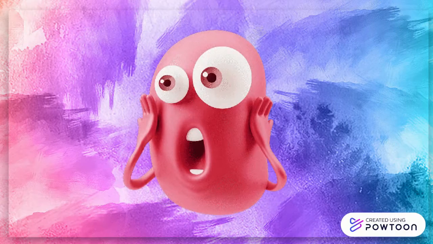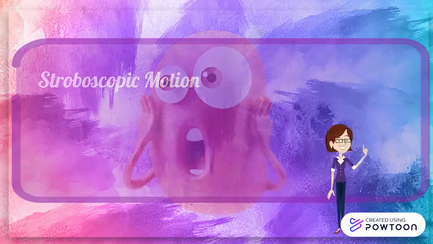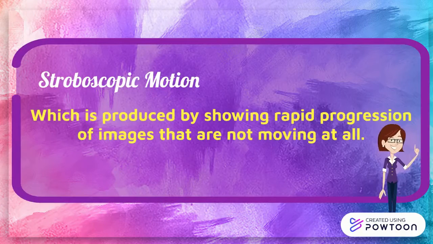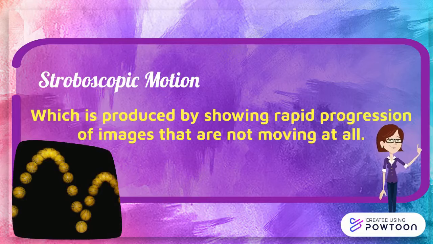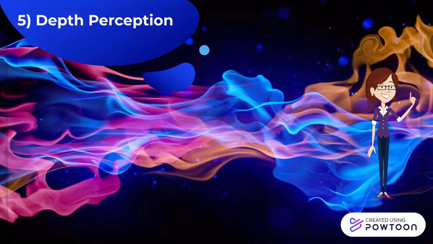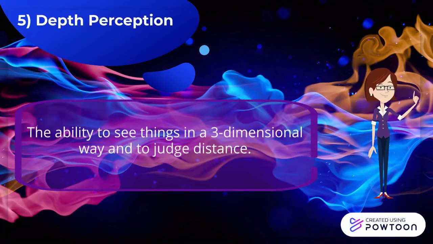Oh wow, it seems really moving. This is exactly stroboscopic motion, which is produced by showing a rapid progression of images that are not moving at all. Let us move to depth perception, which is the ability to see things in a 3-dimensional way and to judge distance. Also, there are many ways to judge depth.